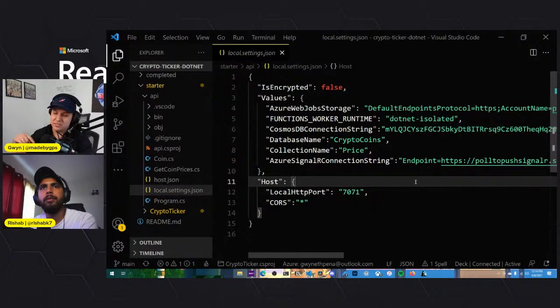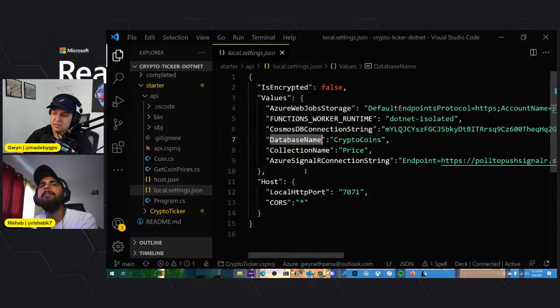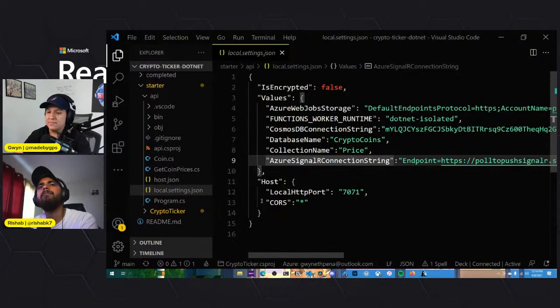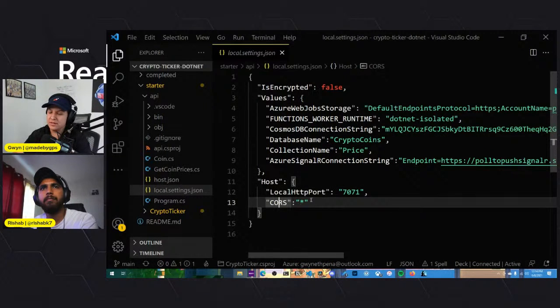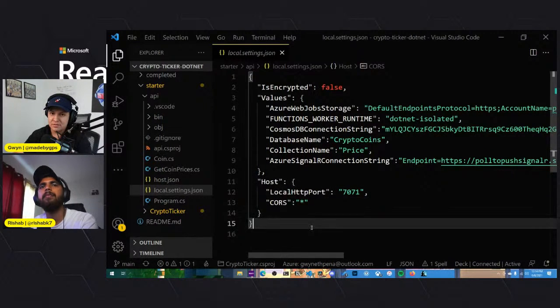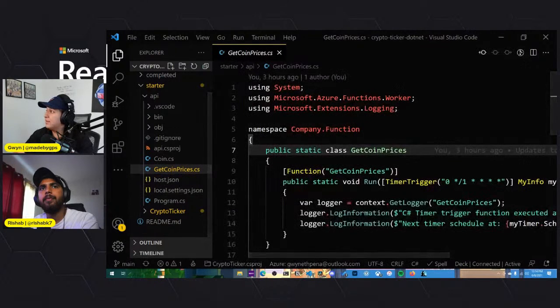So this is a file that I'm actually not pushing to the repo, but if you create one and add these exactly like this: the Cosmos DB connection string, the database name is cryptocoins, we just saw, the collection name is price, and then the Azure SignalR connection string, just paste them in there. Another thing that I've added here is our local HTTP port 7071. That's where our function is running locally, and that's so we can have CORS enabled. I just set this to all, but in production, you would want to be more specific about where you enable CORS. But locally, this is completely fine.